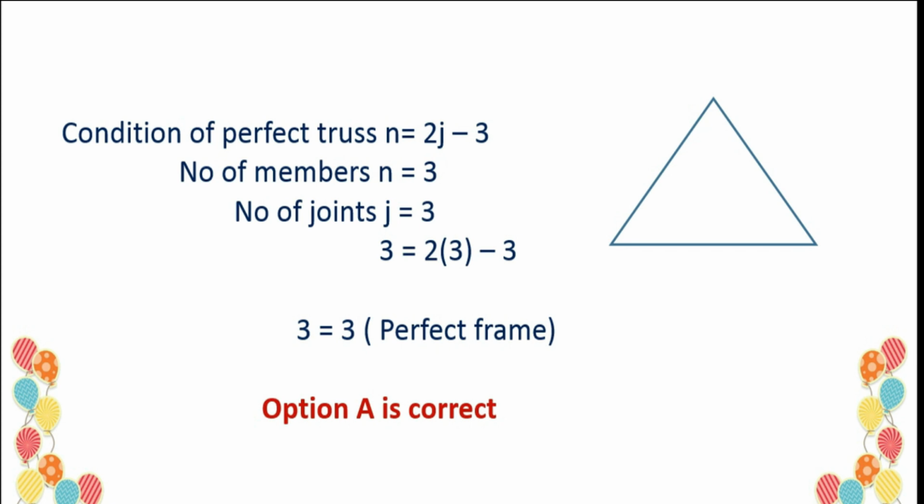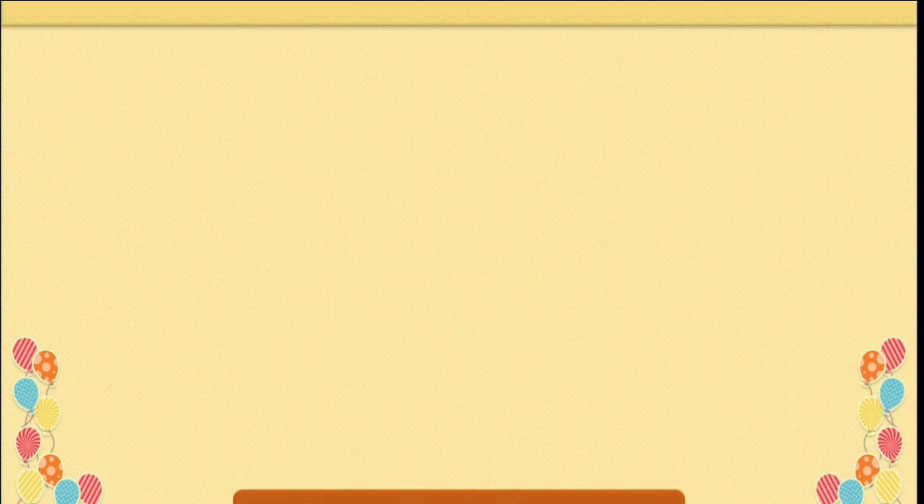Given truss is in the shape of a triangle, number of members n equal to 3, the number of joints j equal to 3. So substitute in this formula, 3 is equal to 2 into 3 minus 3. So 3 equal to 3. It is a perfect frame. Option A is correct.